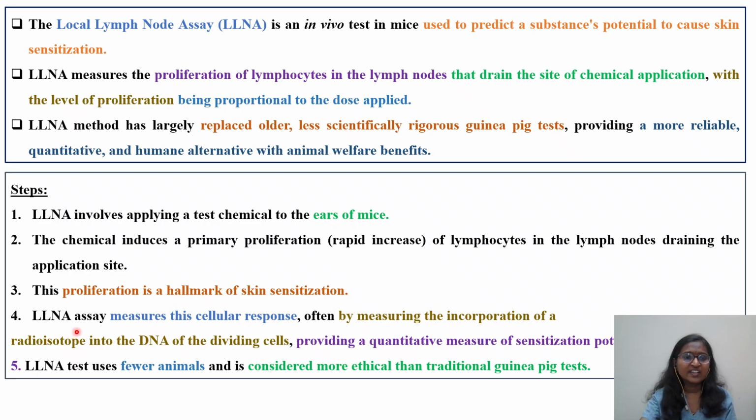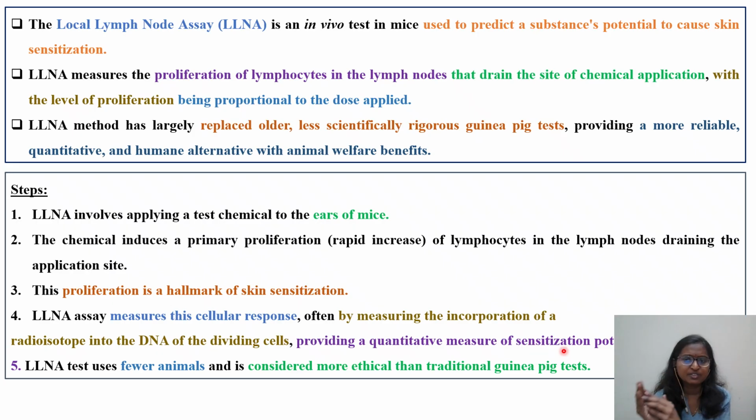The LLNA assay measures this cellular response often by measuring the incorporation of a radioisotope. If you radiolabel the isotope, you can quantify its incorporation into the DNA of the dividing cells, providing a quantitative measure of the sensitization potential.